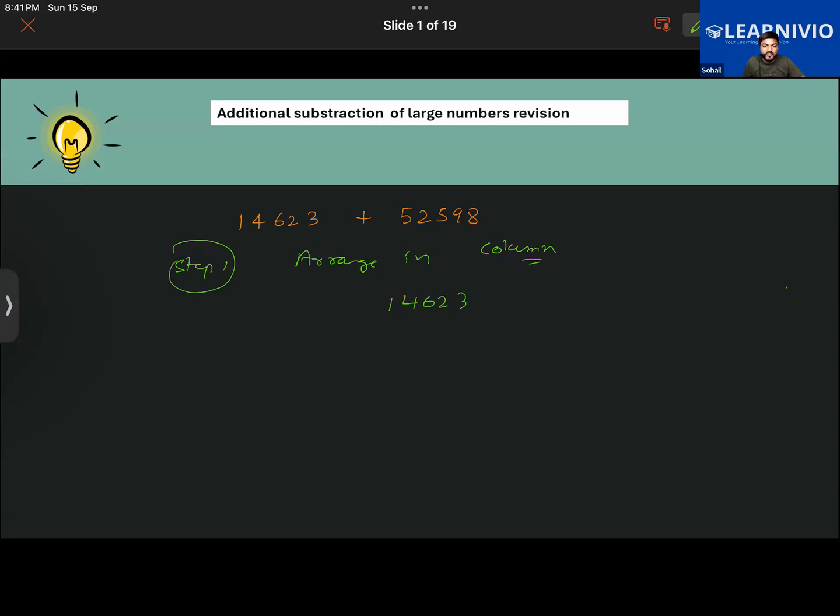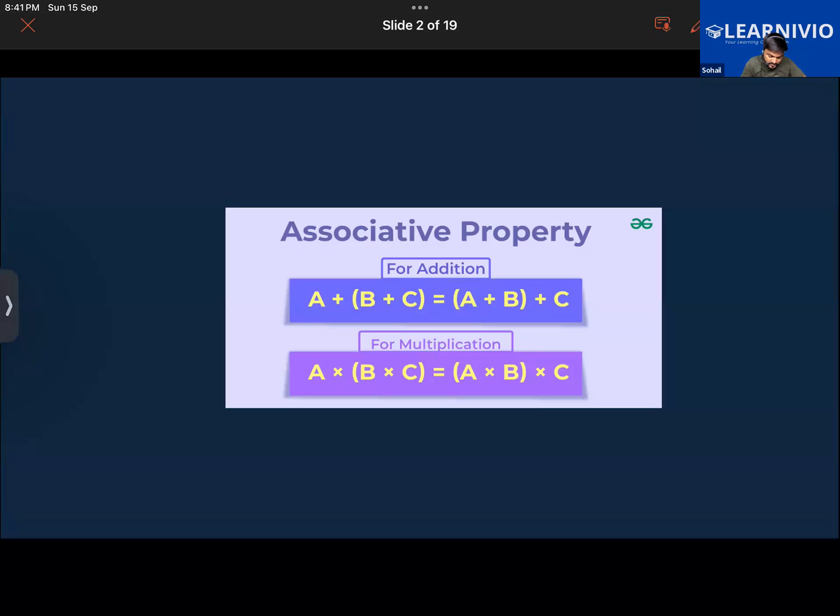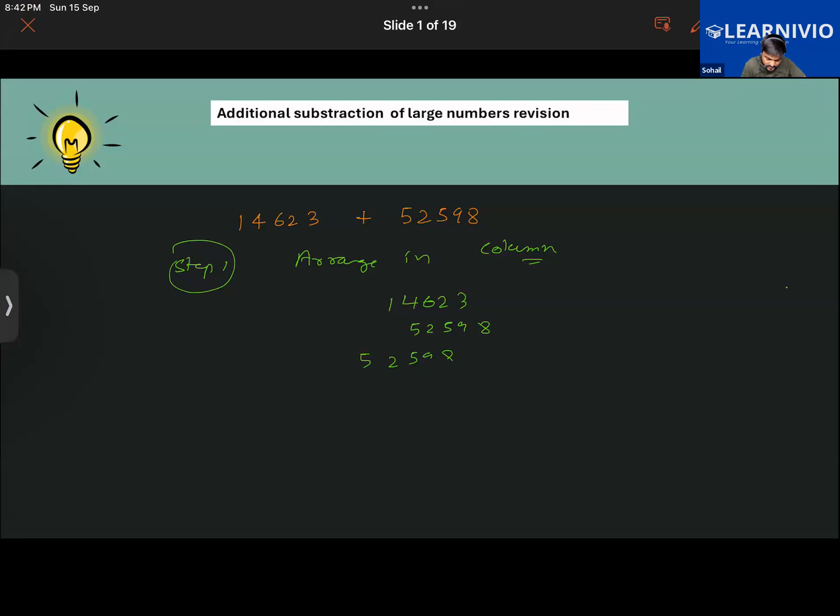But you have to be very careful while writing it. If you were to write it like this, it will be wrong, or like this, it will again be wrong. So you have to align them properly. We'll be starting from the right side. You'll write down 8 first, then 9, then 5, then 2 and 5 like this. And then you'll go on to simply add them. Both of you add this number.